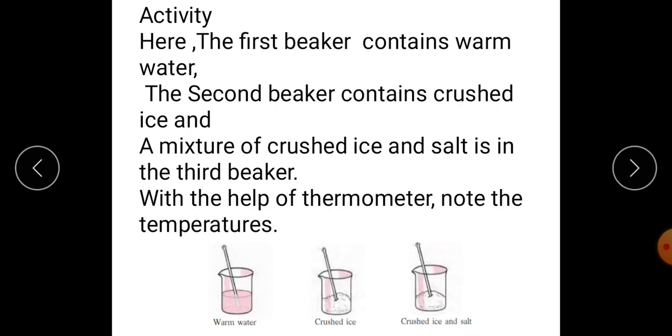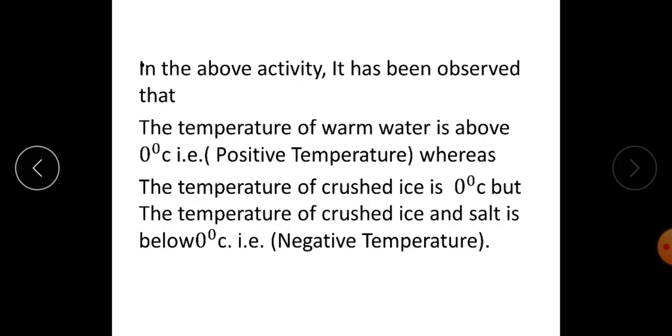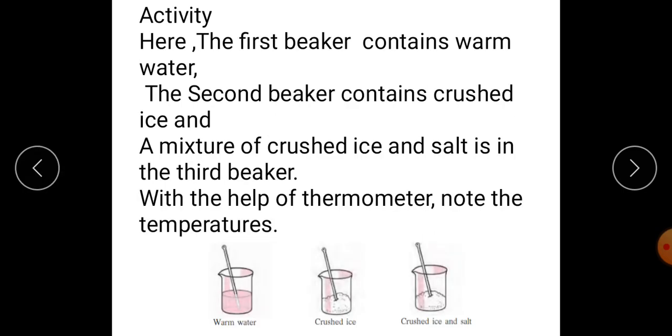Now, in the last period, I have told you that we are going to see one activity in the next period. Therefore, the activity for you. Here, I have shown 3 beakers. The first beaker contains warm water. The second beaker contains crushed ice, and a mixture of crushed ice and salt is in the third beaker. With the help of a thermometer, note the temperatures of all the 3 beakers.